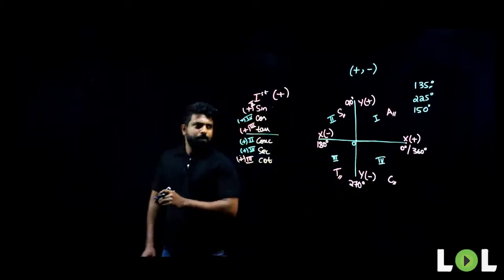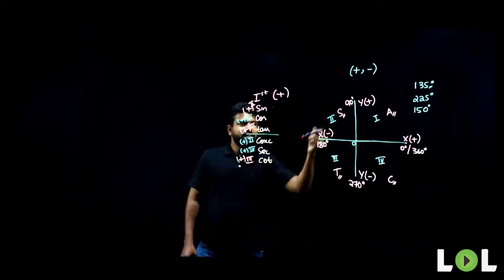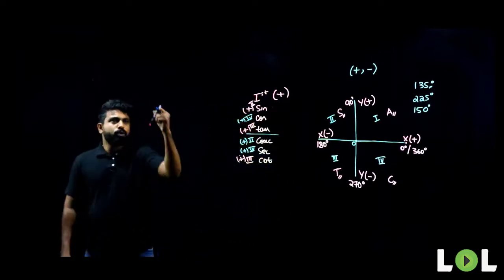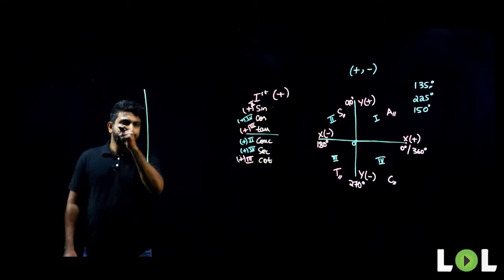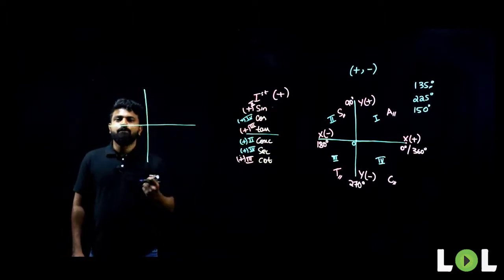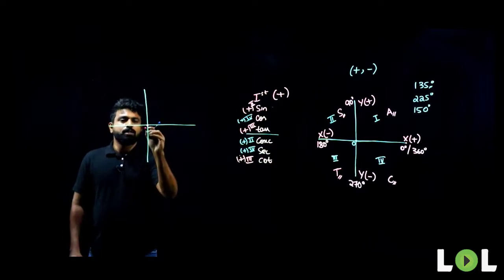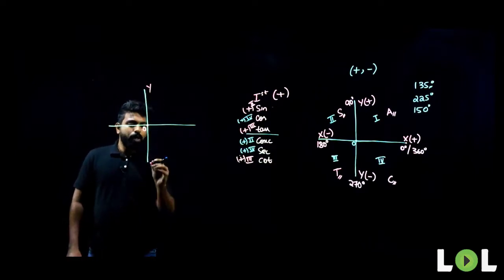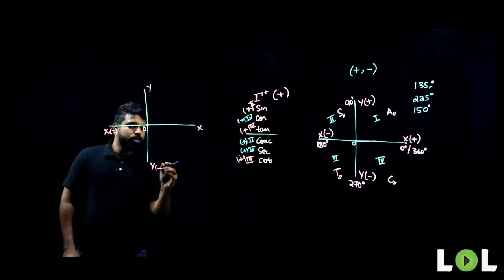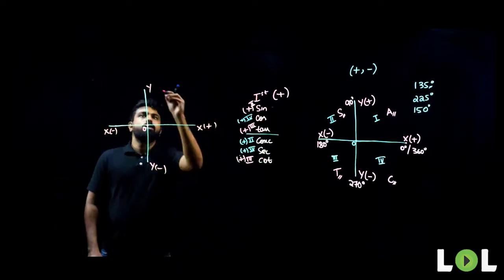But people find it difficult to remember this ASTC. So what do we do? I'll give you a simple method here. Again, we'll draw a graph which contains 4 quadrants. This will be my origin, y-axis and x-axis. Quickly, this will be negative, this will be negative, these two will be positive.